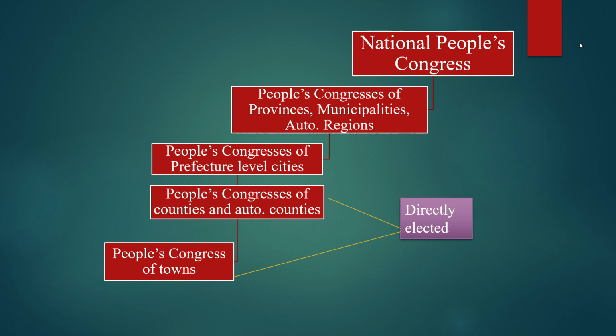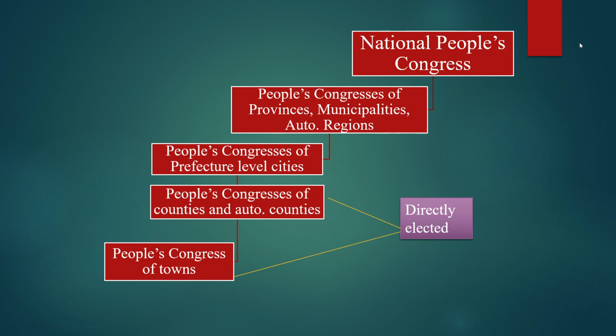But the major feature of China's electoral system is that only the People's Congress at the 2 lowest levels, that is at the town level and at counties and autonomous county level, the members are directly elected by the people. Every Chinese citizen who is at least 18 years of age is eligible to cast vote.